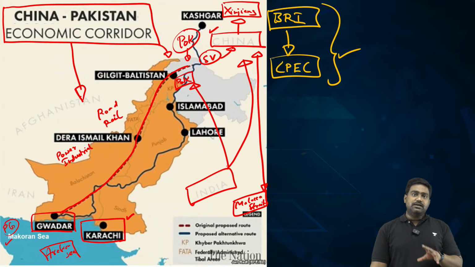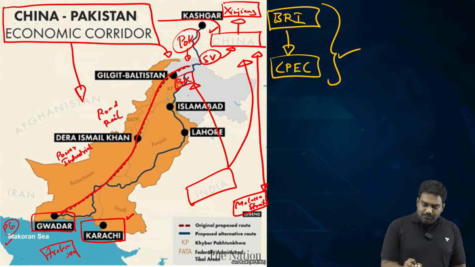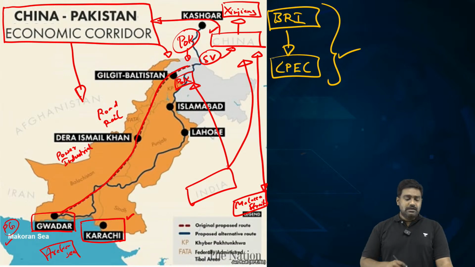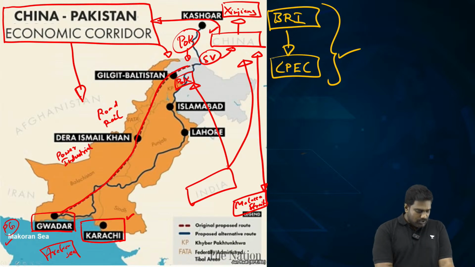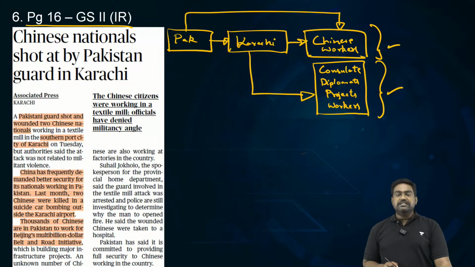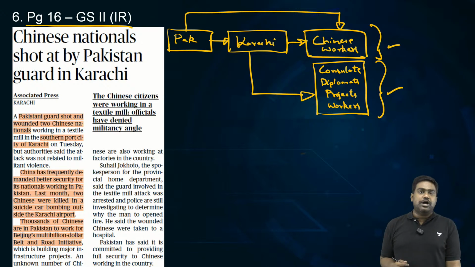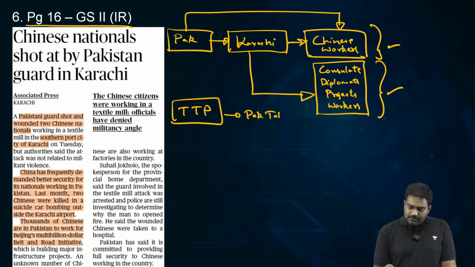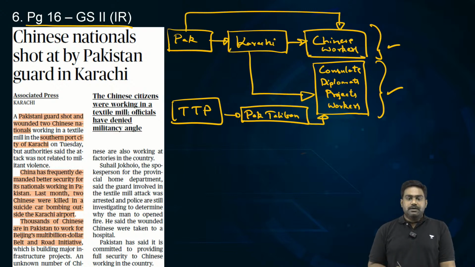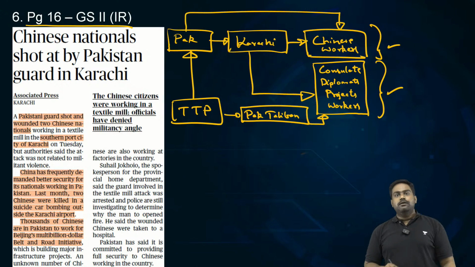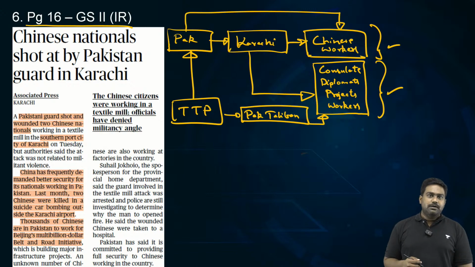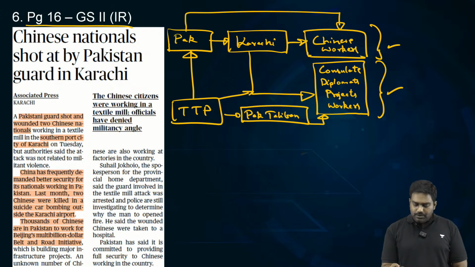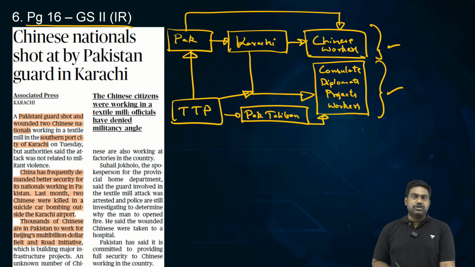So CPEC is a high profile, high priority project for China, but repeatedly, many of these projects have been targeted. So which are the terror groups targeting these projects? Which are the terror groups targeting China? One would be the TTP or Pakistan Taliban, Tehreek-e-Taliban Pakistan, which is the Pakistan branch of the Taliban. The TTP has been in a state of war against the Pakistani state. It has openly declared its opposition to Chinese involvement and the CPEC project.